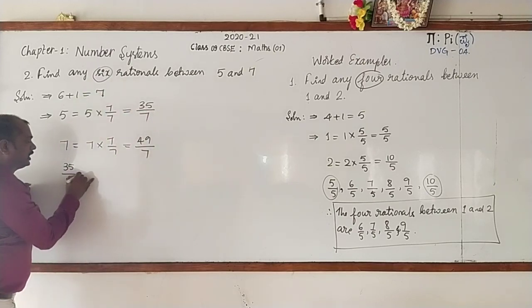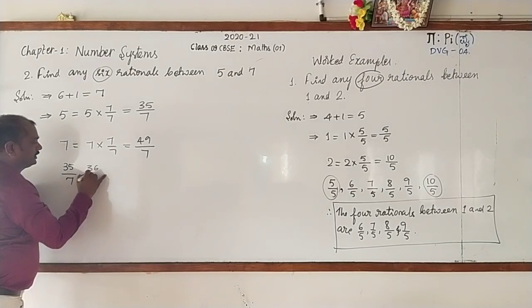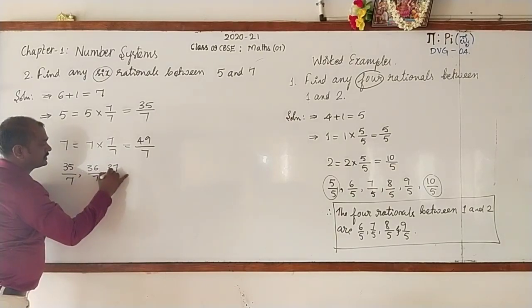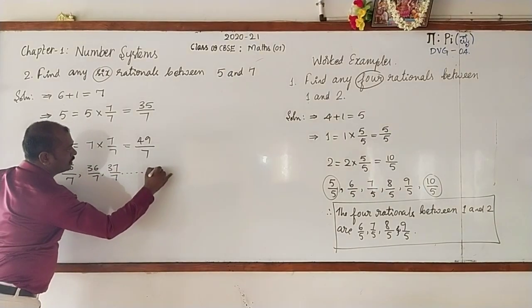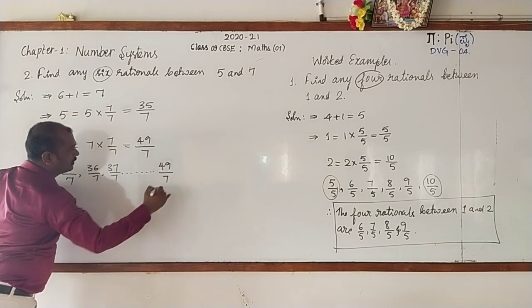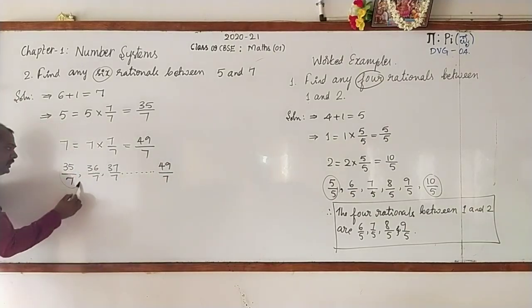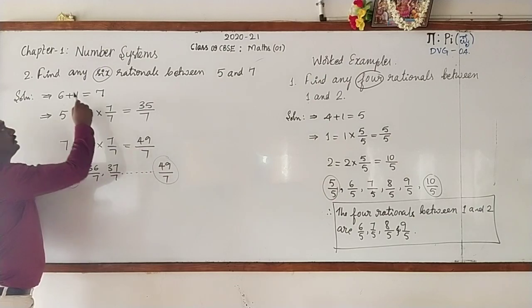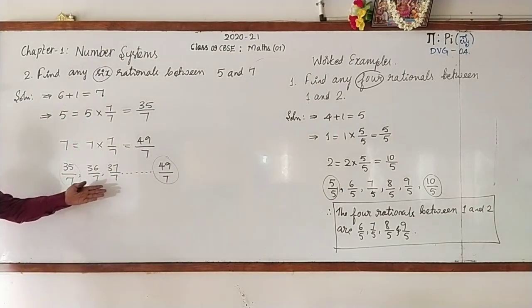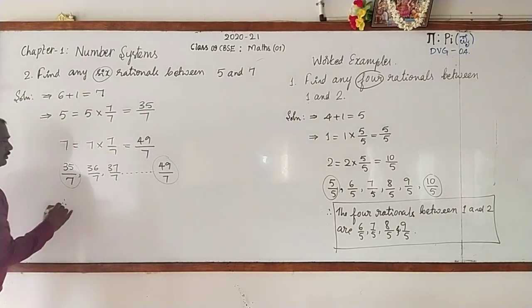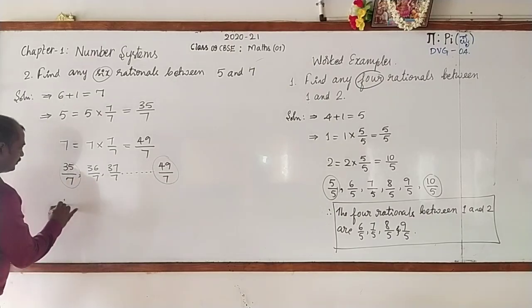Hence I can write in this way: 36 by 7, 37 by 7 and so on. The last one is 49 by 7. Between these two, we want only 6 rationals. Let us write them in the conclusion. Write it. Therefore,